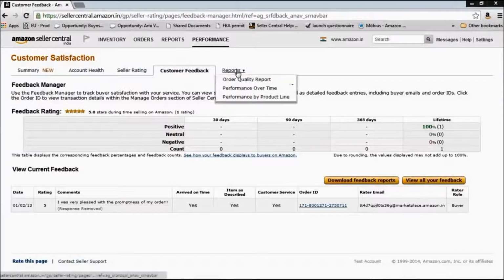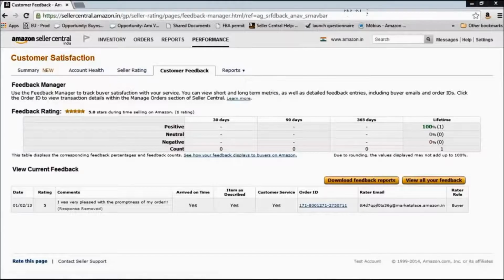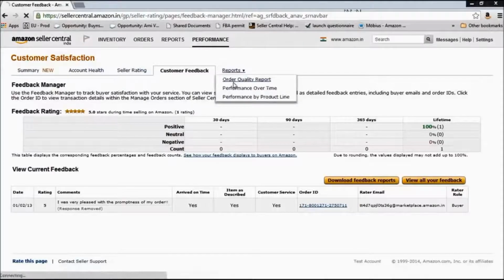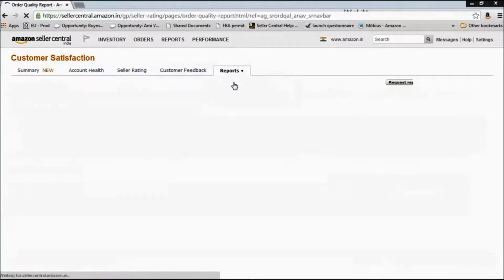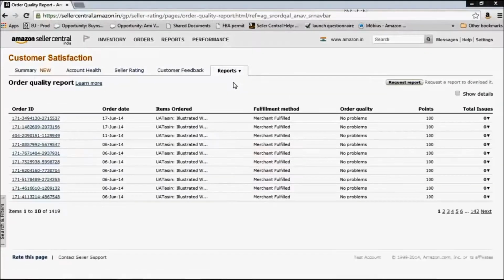For all of these we have reports as well. Under reports you have order quality report, performance over time, performance over selection, and similar options. Go ahead and explore them. If you have any issues understanding what the reports are, do get in touch with us.